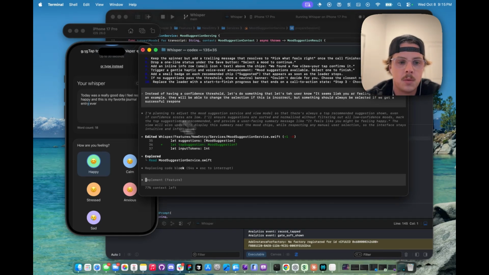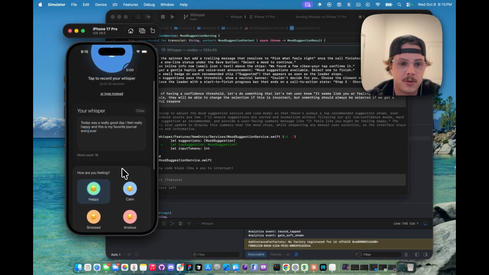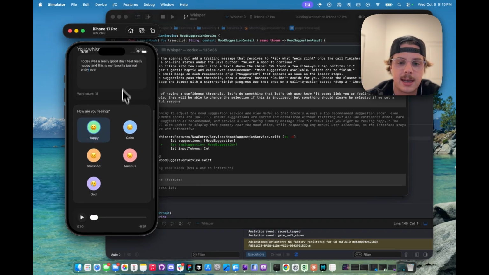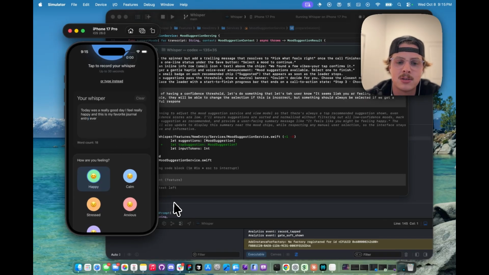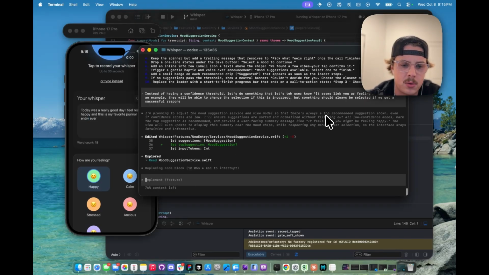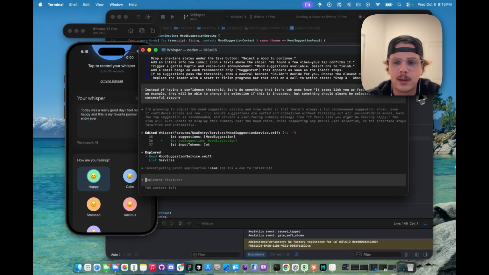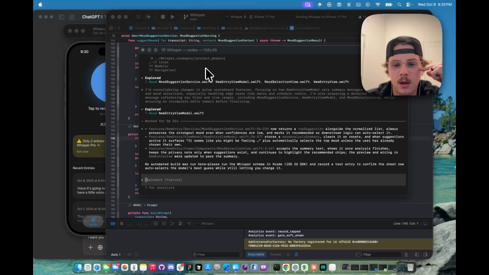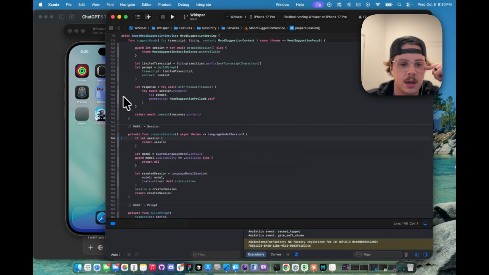And so we want some user feedback here. We want to make use of our foundation models integration. Not selecting anything and not giving any feedback is not really helpful to the user, and it's just kind of a waste of code at that point. So let's see how it integrates this aspect of it, and then we'll decide if we like it or not. Okay, so now that it's done, it gives us a little preview of what changes it made. And let's just run and see how this looks.